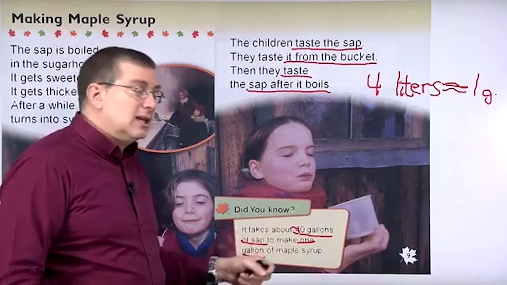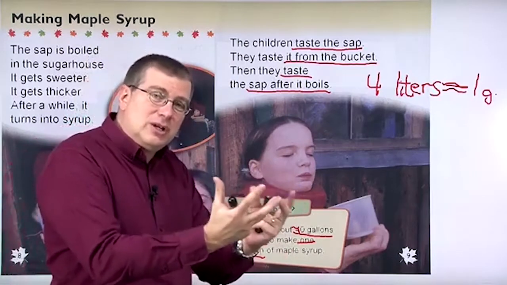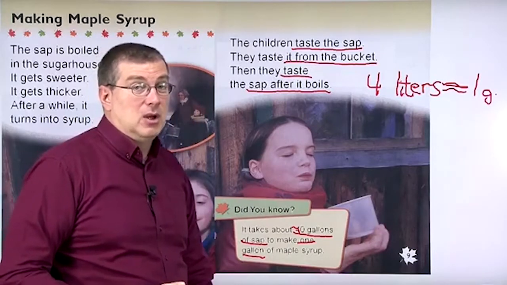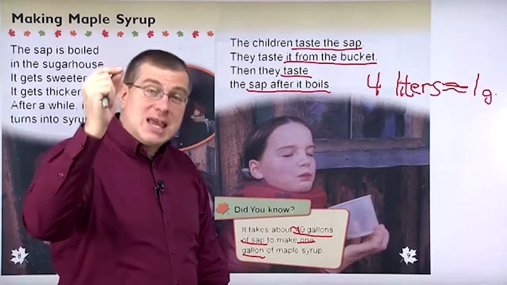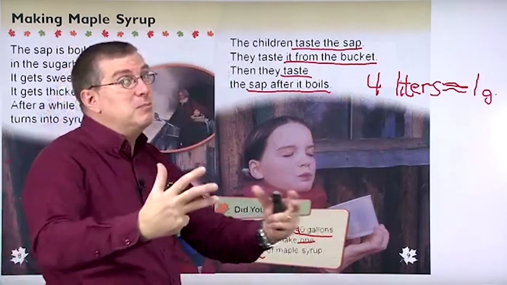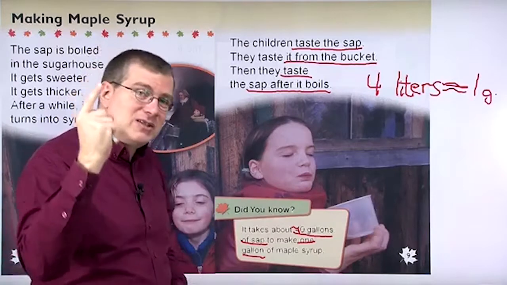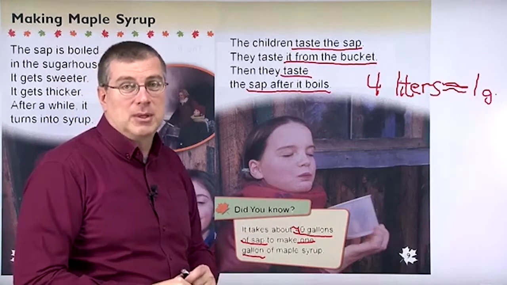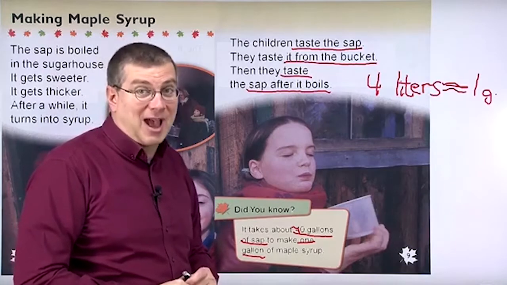40 gallons, they boil 40 gallons of tree sap to get only 1 gallon of syrup. That's a lot of sap. That means you need a lot of sap. You need many, many buckets of sap just to make 1 gallon of syrup, 4 liters of syrup. Wow, that's a lot of sap, right?